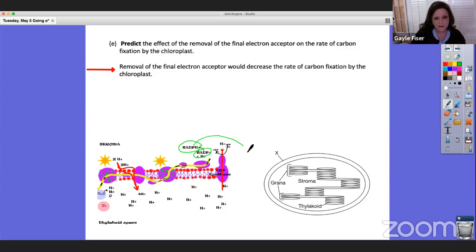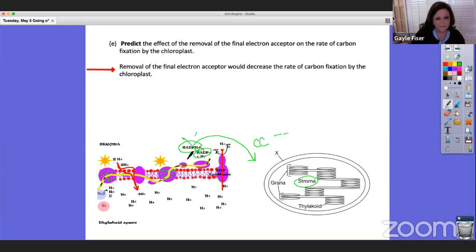And then NADPH is going to be out in the stroma, okay? And that's where the Calvin cycle is. And that's where NADPH will be oxidized, and then that Calvin cycle will be able to produce organic molecules from the carbon dioxide, okay?